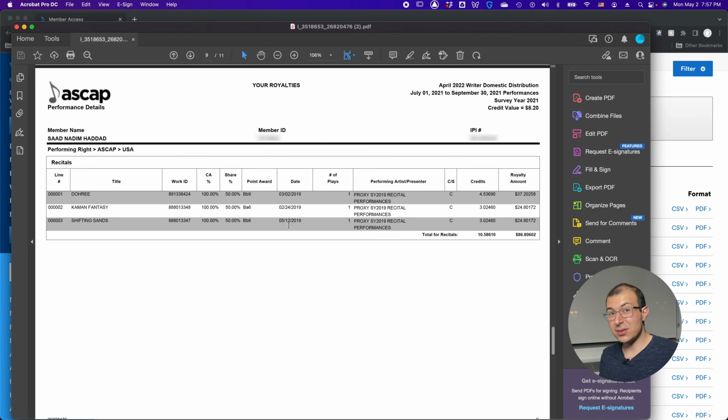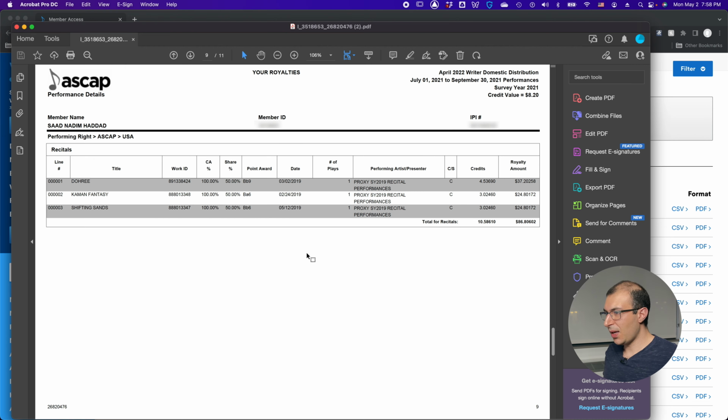So you got to be careful. Sometimes they're going to pay you out 3 years later when they should have paid you out a year later. That's just how it goes. There's not really much control we have over it, except making sure that you have a list of performances that you've had in the past and that you can check off when you got paid for those performances. That's at least what I do.